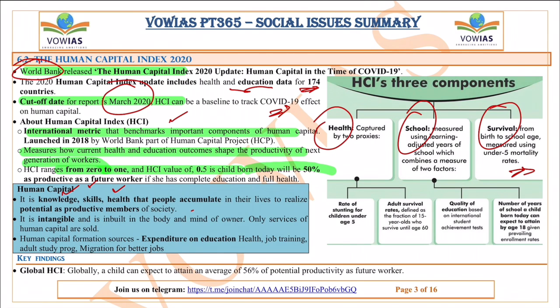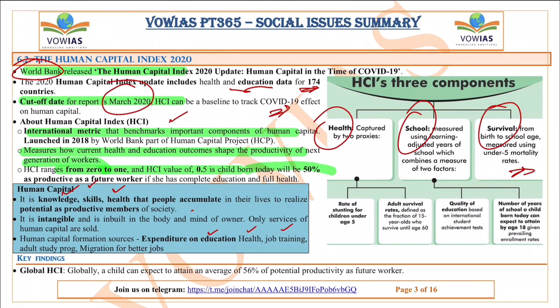It is intangible and is inbuilt in the body and mind of the owner. So that's why it is considered as the capital of human. Okay, and the human capital formation sources, if you see, the education, the health, the skills, that means the job training. So all of these things come under this human capital formation sources, right?